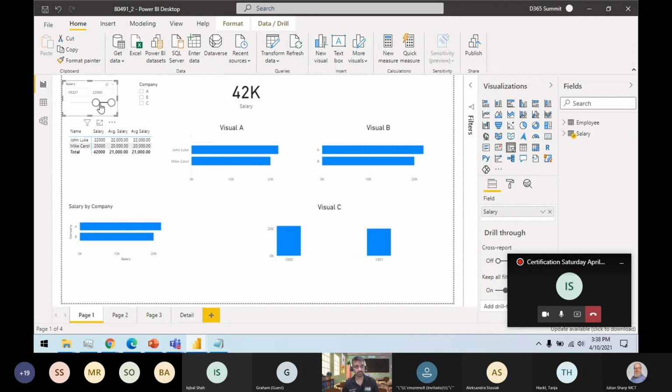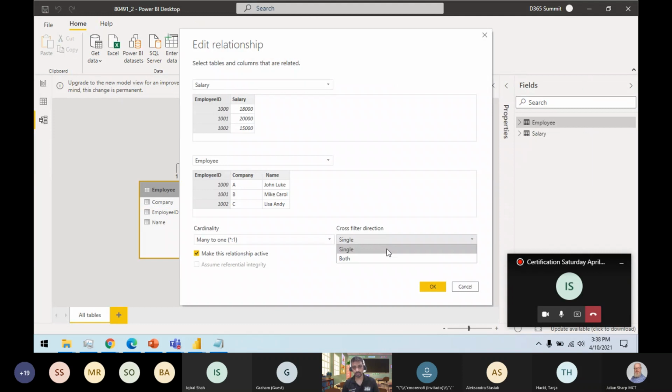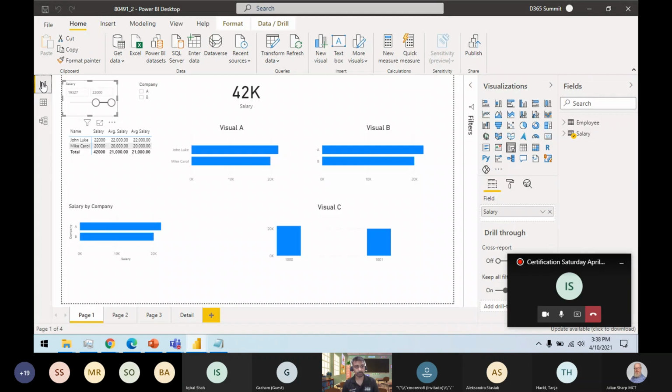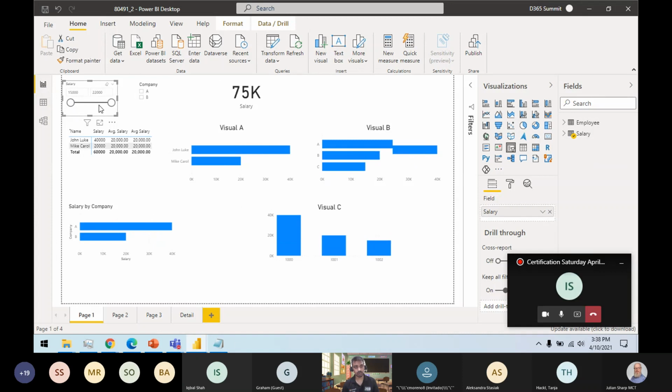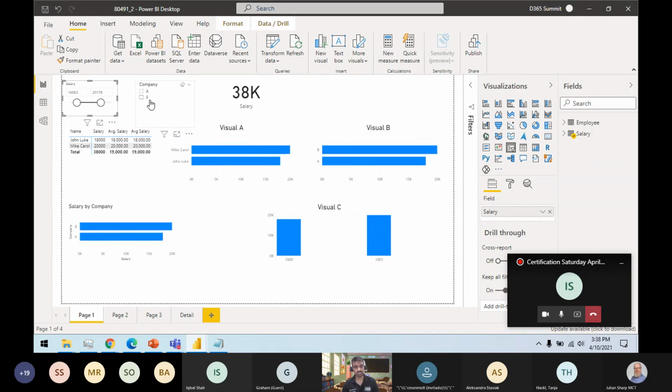Currently this is not filtering, but if I change this cross filter direction to both, what will happen is the country filter starts shrinking as well. So when I change the slicer selection, this company filter also changes.